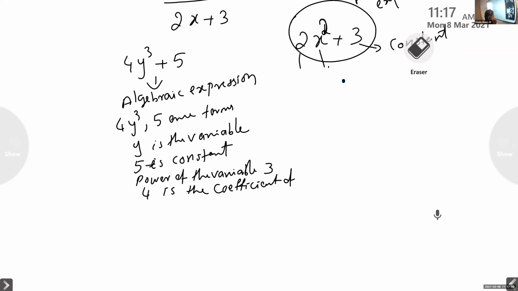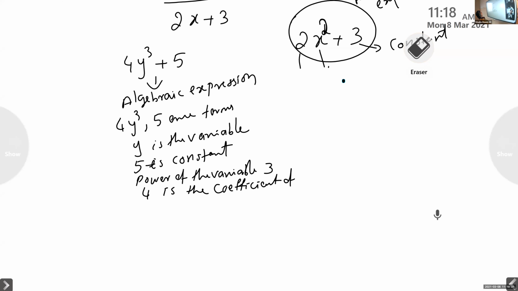All of you wrote this? Algebraic expression.